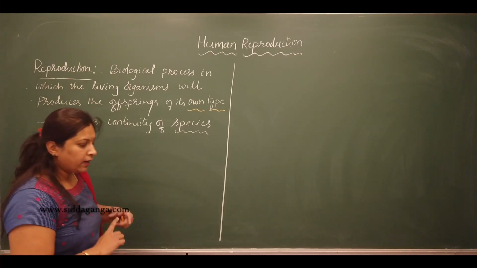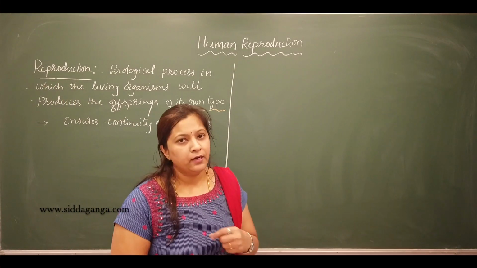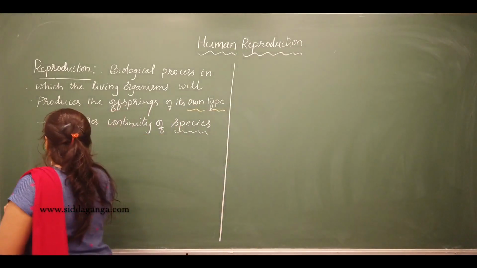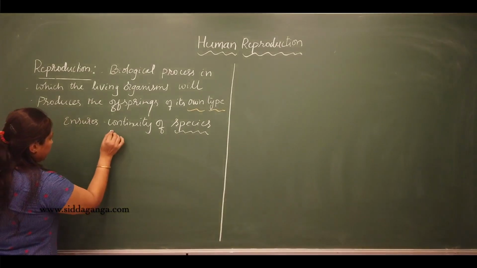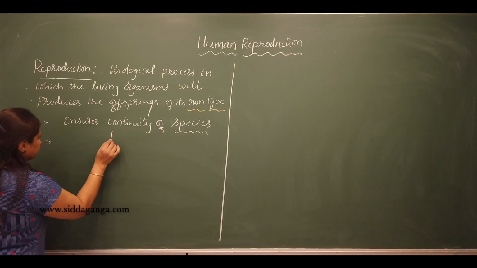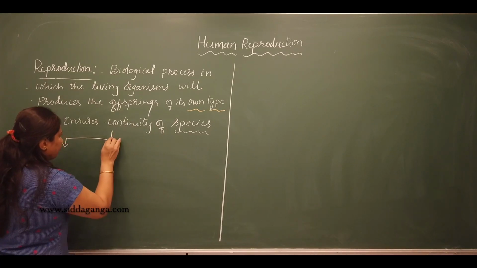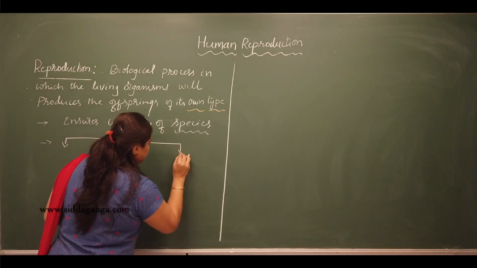And the living organisms will reproduce by different means. Okay, so there are two different modes of reproduction.